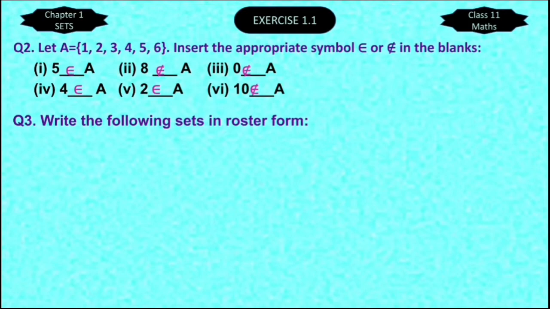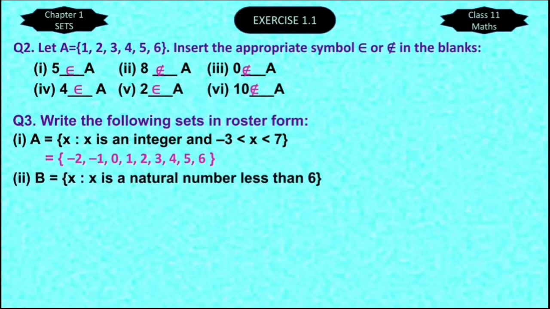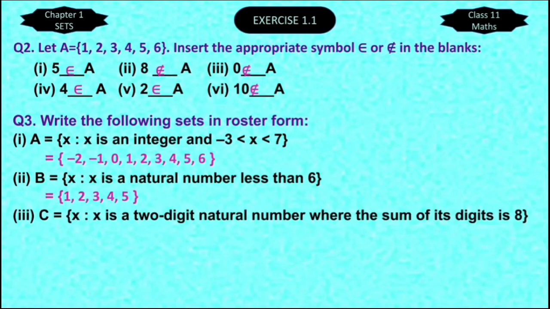Here we have to convert the set builder form to roster form. In the first part, we have to write all the integers between -3 and 7. So in roster form, we can write this. Similarly, the members of the set B are 1, 2, 3, 4, 5. In the third part, x is a 2-digit number and the sum of the digits should be 8. So we will consider all the pairs which are making sum 8. And we have.